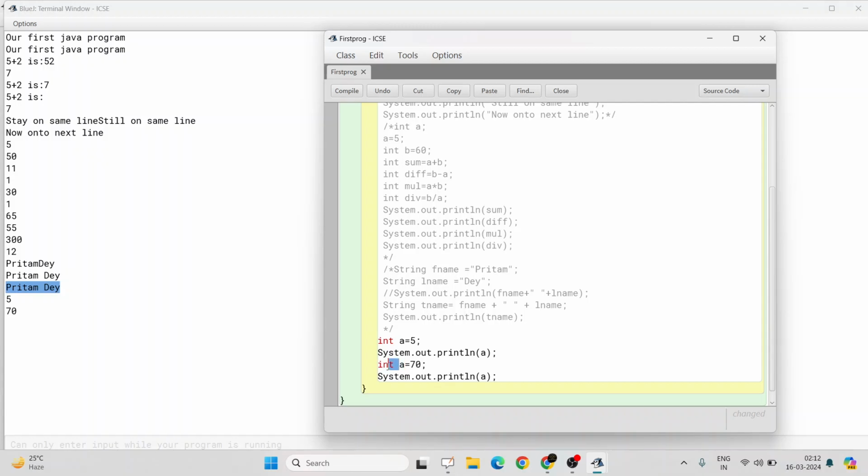All right. I can make this change. I can make a equal to 70, which means I am not redeclaring it again. I am only changing the value of it. There won't be any problem.